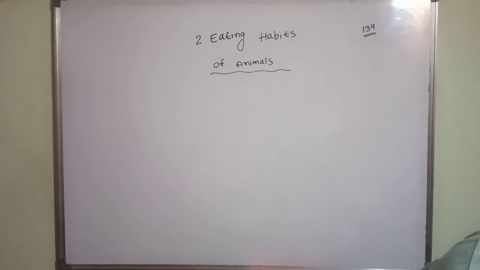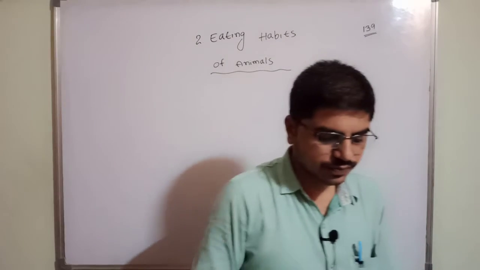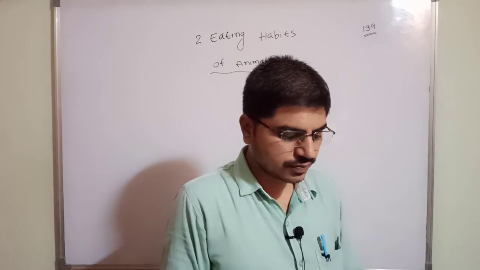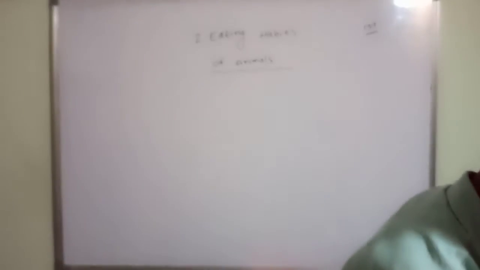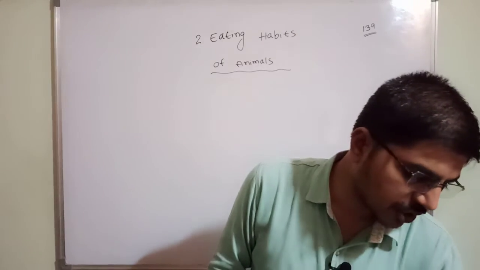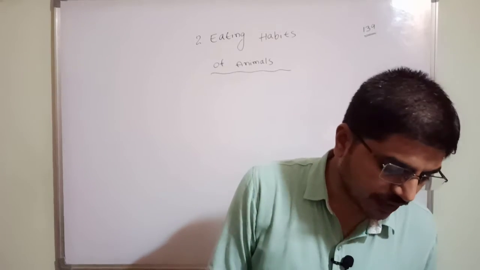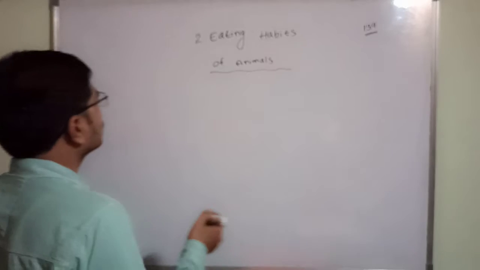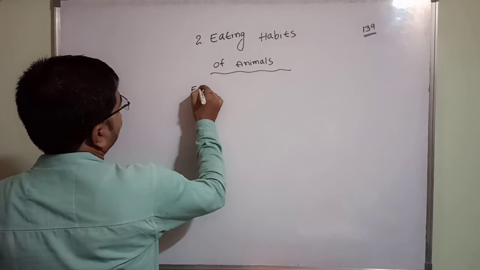So feeding habits of animals. Different animals eat different types of food.